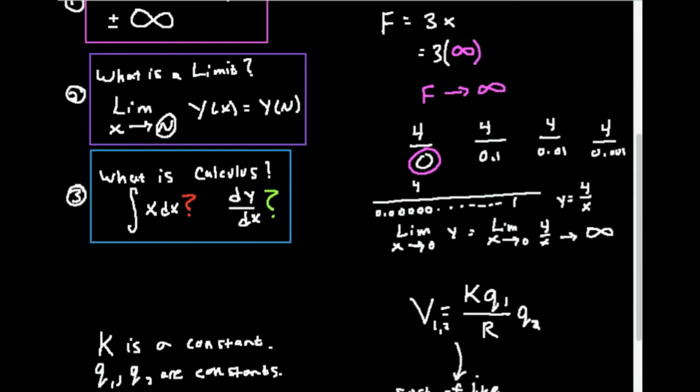I can't just take 4 divided by 0, I can't do that. But I can say the limit of 4 over x as x approaches 0 goes to infinity, meaning it's getting larger and larger. This is the direction it's going. And that's what limits are useful for, because you can't divide by 0 and you can't plug in infinity like it's some number. That's not legal.